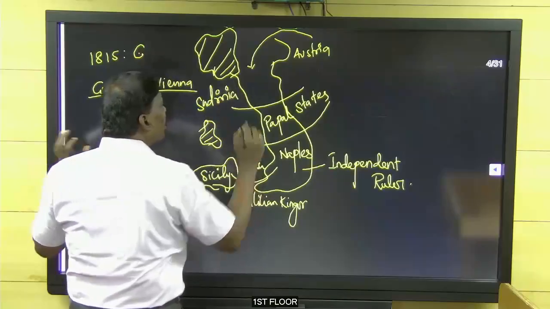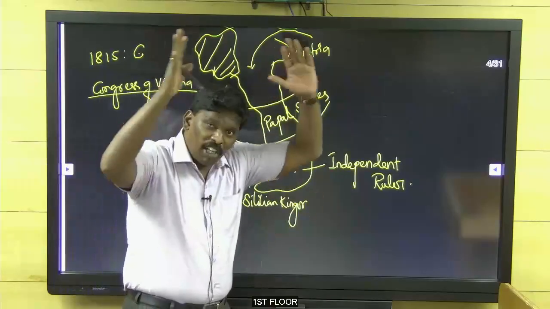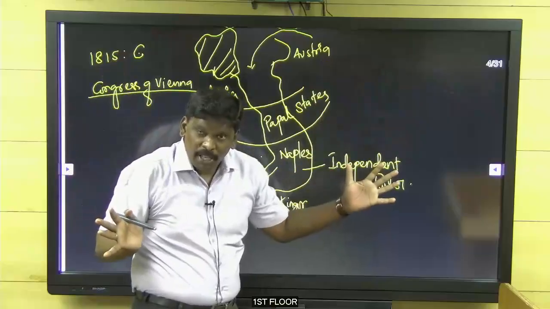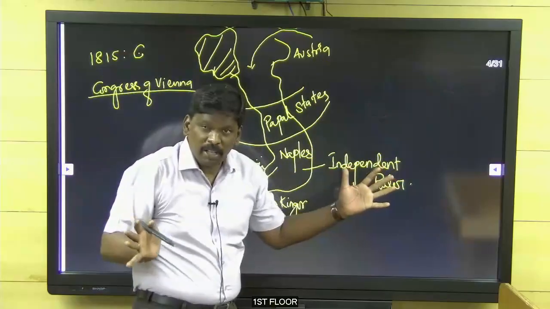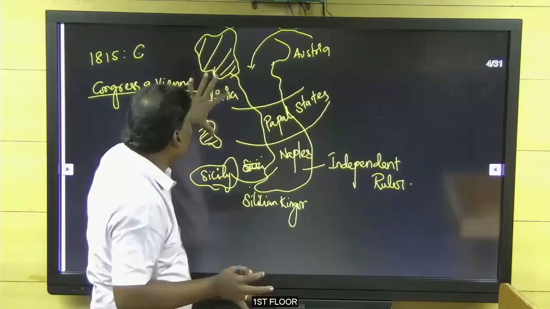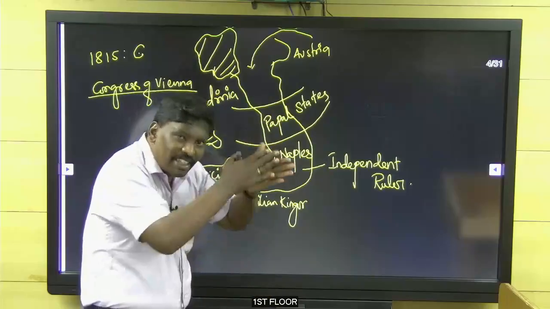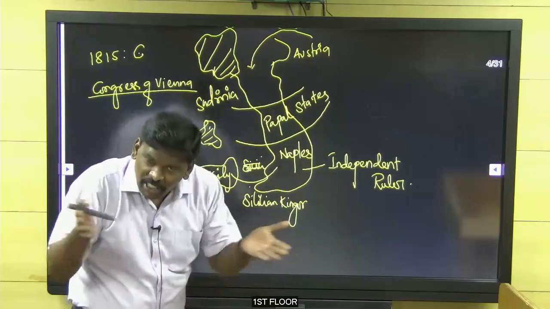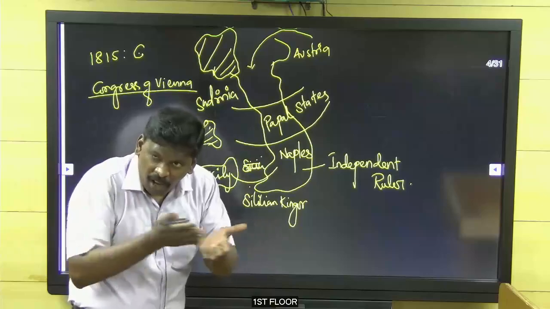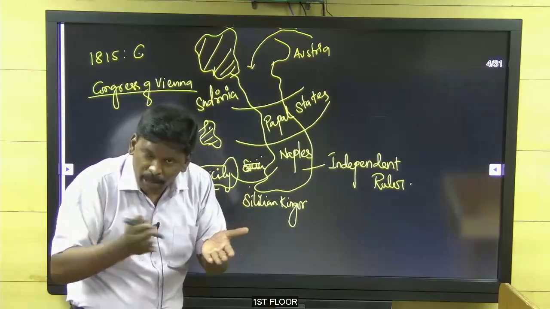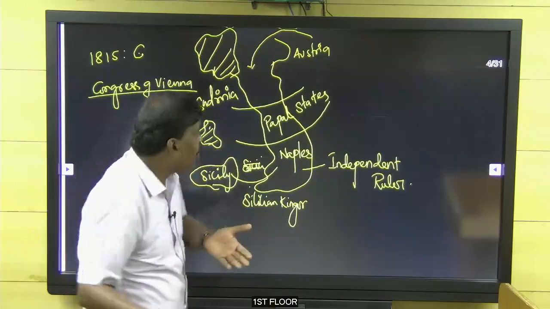So only Sardinia was left. Of all the big Italian kingdom during the era of Napoleon, only the kingdom of Sardinia is left. The others were split among three different powers.